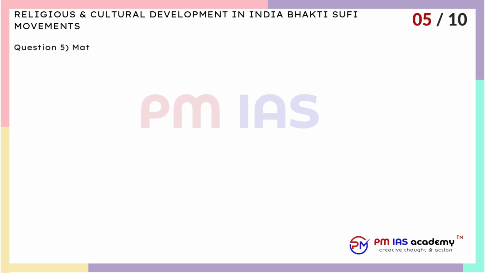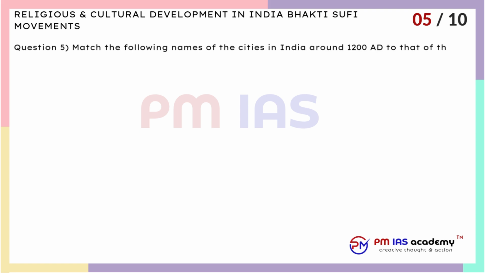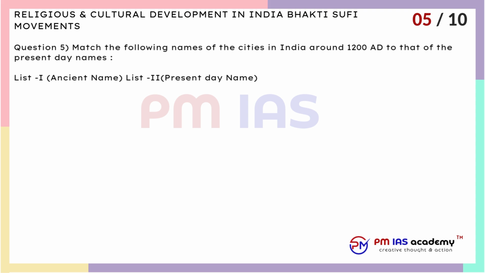Question 5. Match the following names of the cities in India around 1200 AD to that of the present-day names. List I, ancient name. List II, present-day name. 1. Shakambhari, A. Sambhar Lake Town, Rajasthan. 2. Ajmeru, B. Ajmer, Rajasthan.